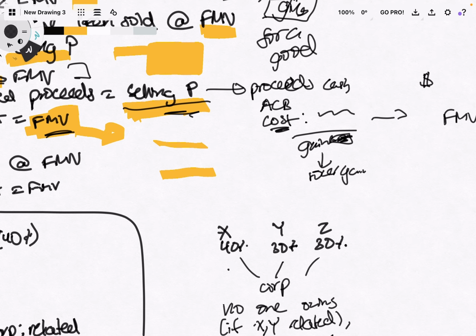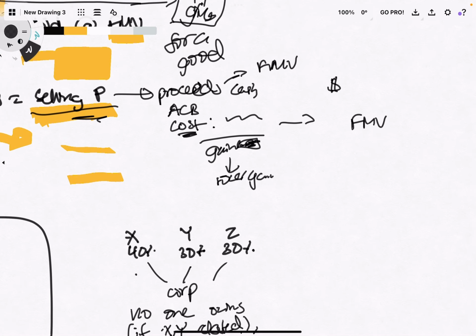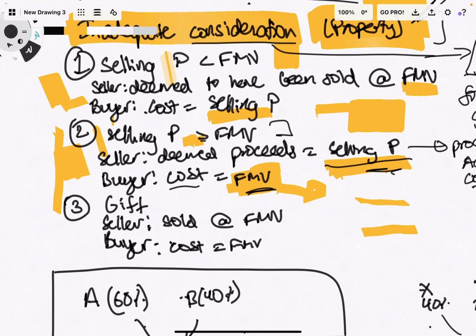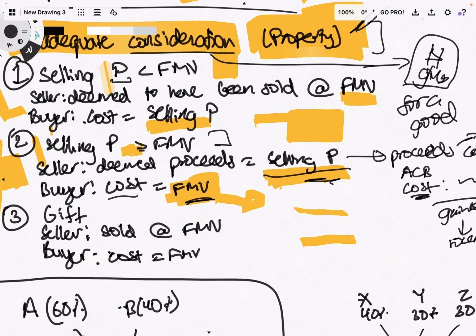Because my proceeds would actually be fair market value, which is less. And for the buyer, since they're also using the fair market value and not the higher cash that they paid, they're also reporting a lower gain. It's to represent the fact that there is a higher amount being paid than the fair market value.